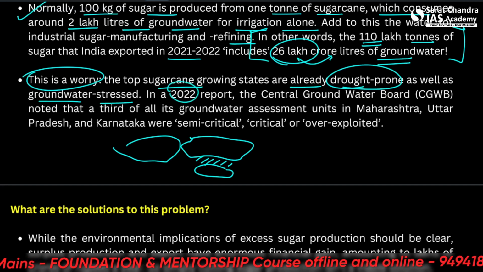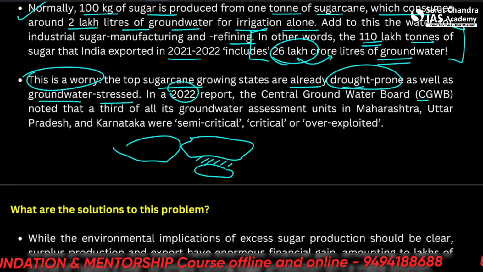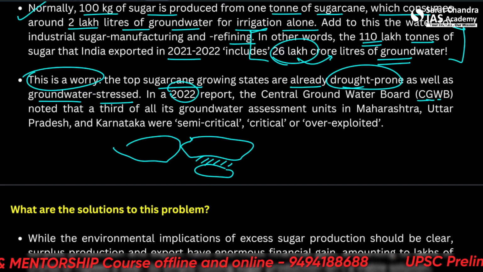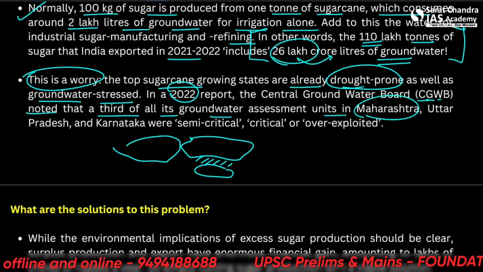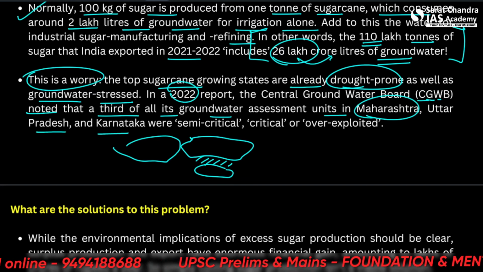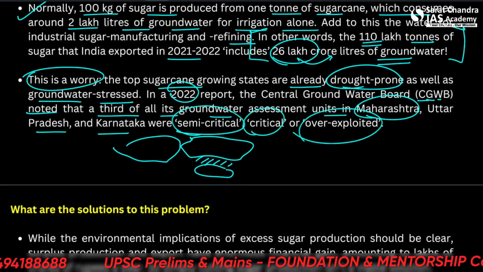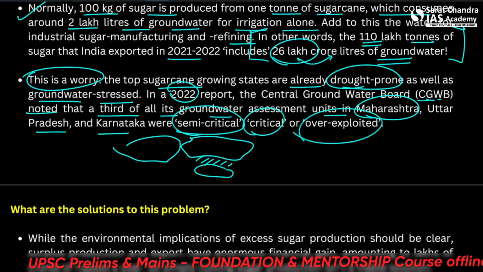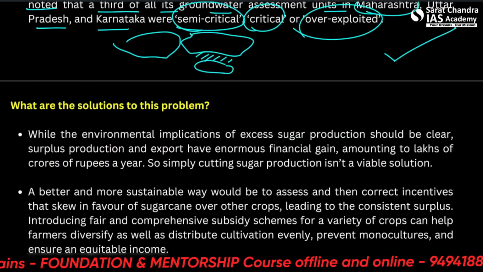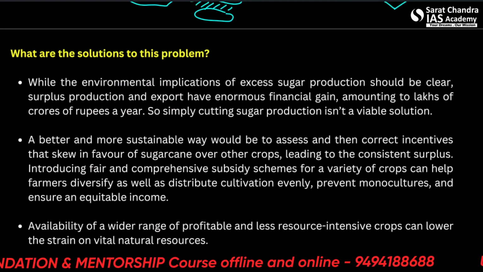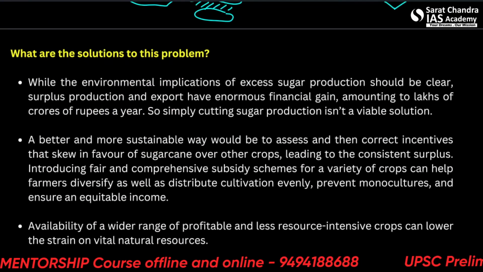In a 2022 report, the Central Groundwater Board noted that a third of all its groundwater assessment units in Maharashtra, Uttar Pradesh, and Karnataka were semi-critical, critical, or overexploited. Please also see these categories for groundwater and note down when they are allotted. Let us now see the way forward for this.